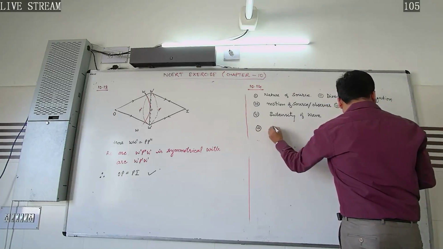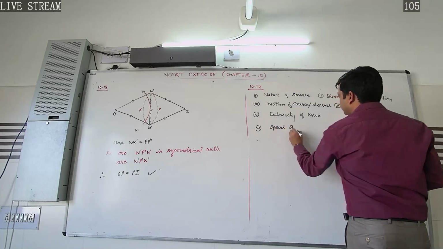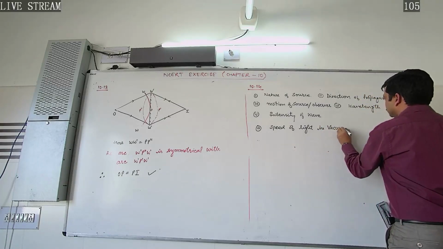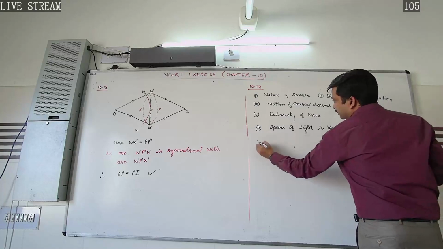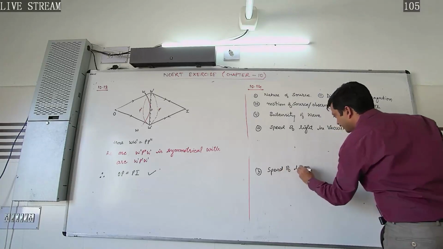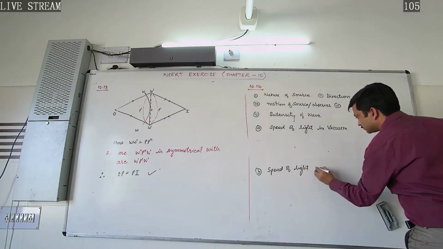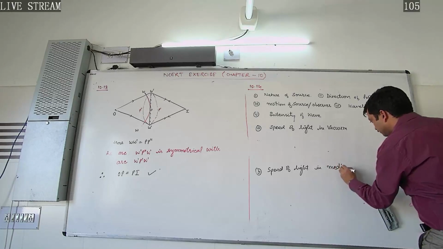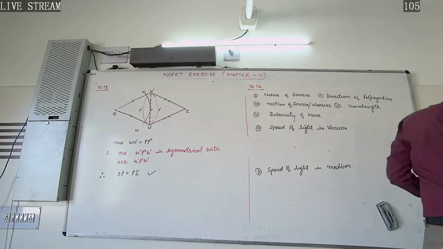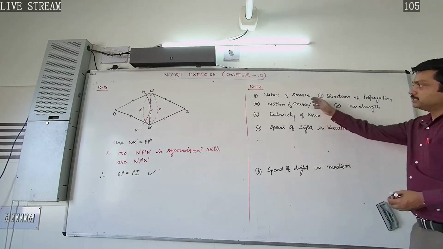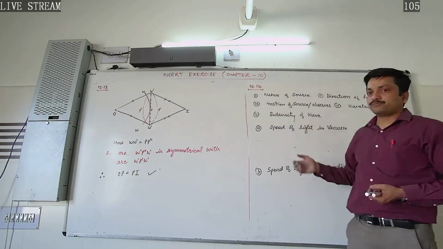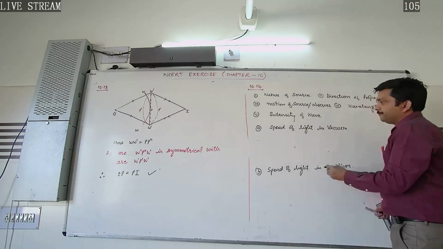So here, part A is speed of light in vacuum, and part B is speed of light in medium. For the medium we have been given, say, glass or water. These are the factors we have been given, and we are asked that out of these five factors, on which factors the speed of light in vacuum depends.